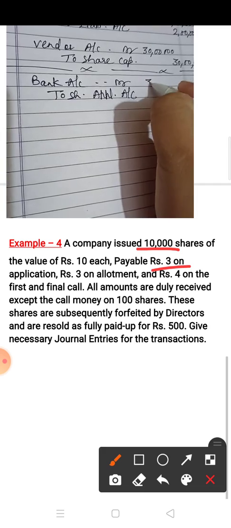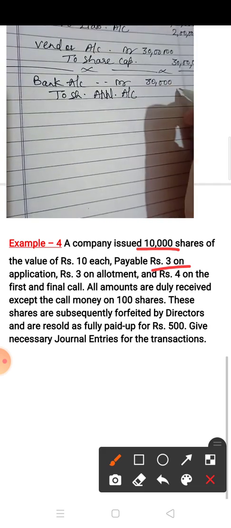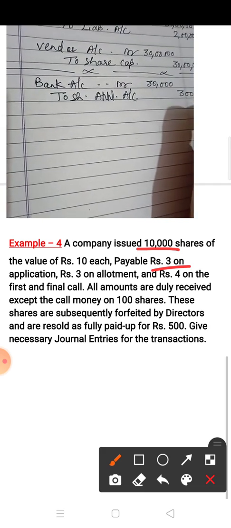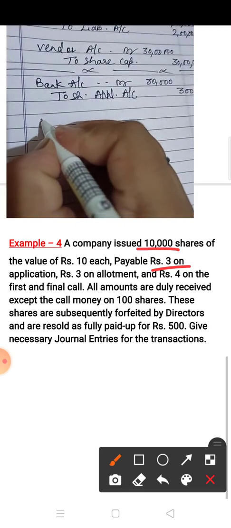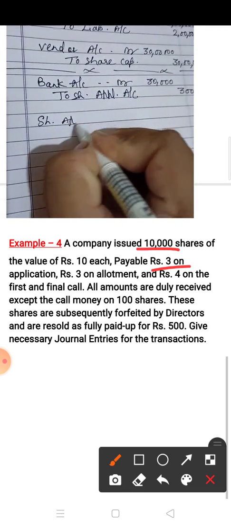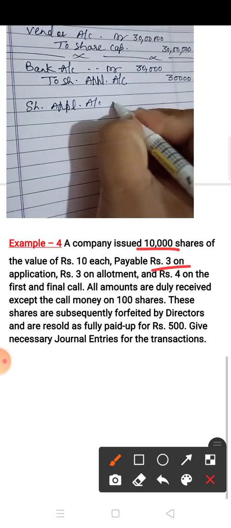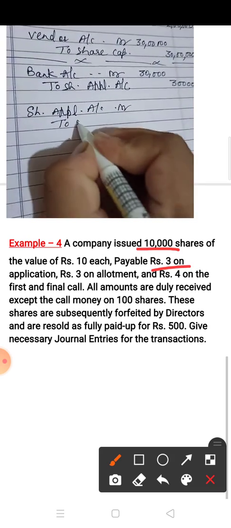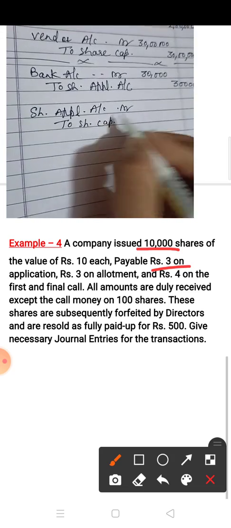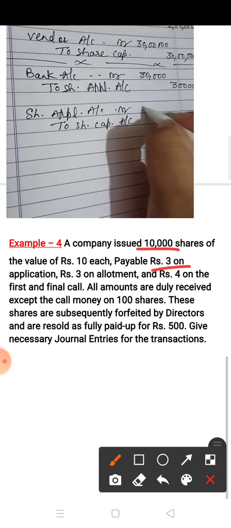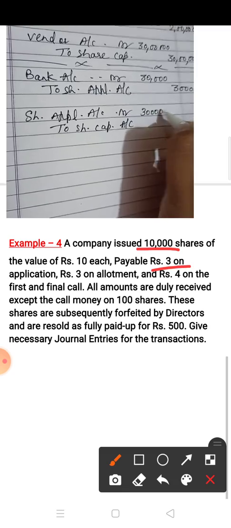So 10,000 into 3, 30,000. This is the received entry. Now the due entry is share application account debit to share capital account, and the amount is 10,000 into 3, 30,000.